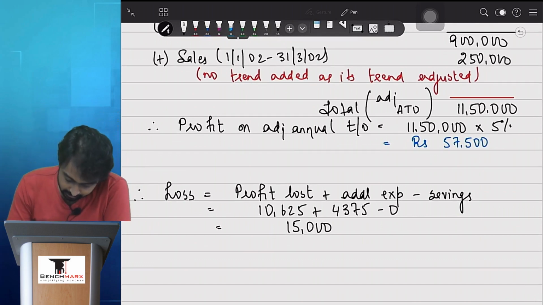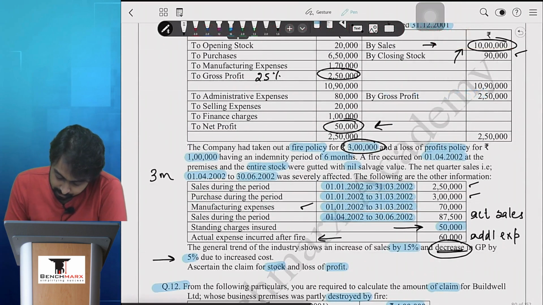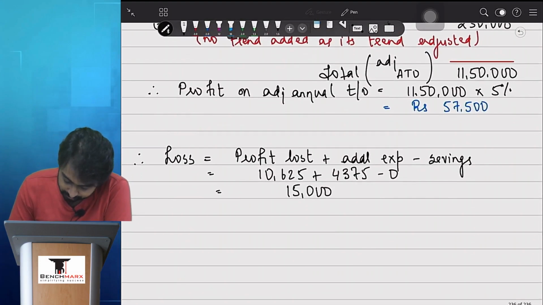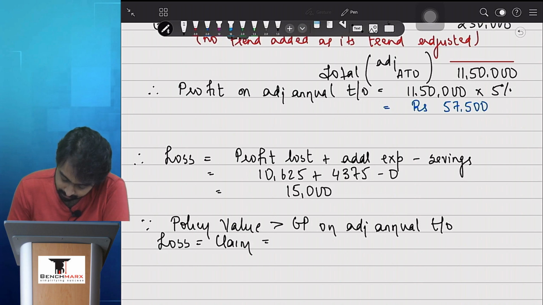No. What is the policy value? Policy value appears to be 1 lakh, and the profit on adjusted annual turnover appears to be 57. Again we are over insured. So since policy value exceeds GP on adjusted annual turnover, loss equals claim equals 15,000 rupees.